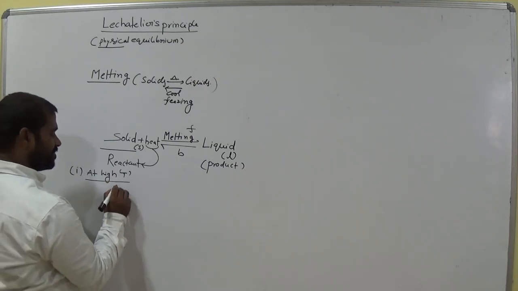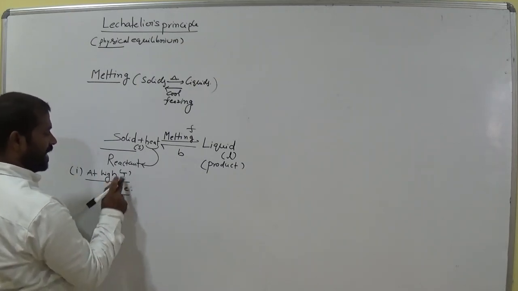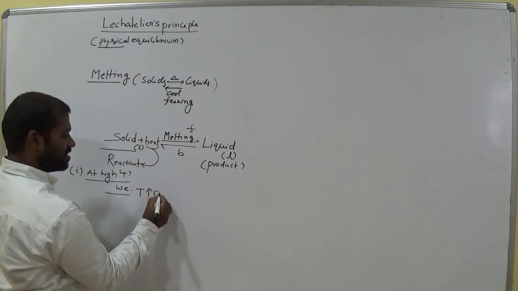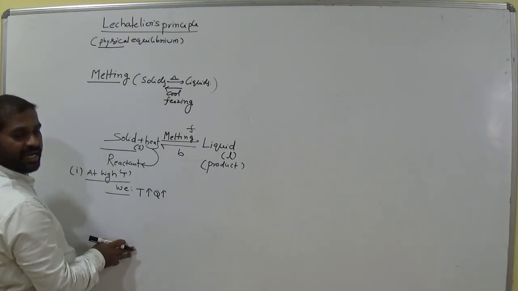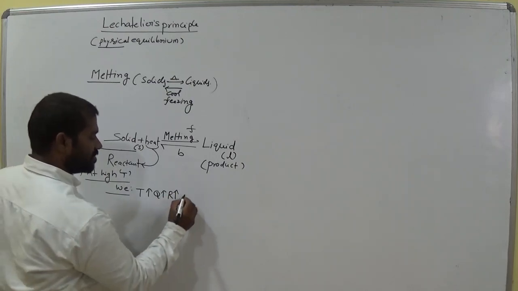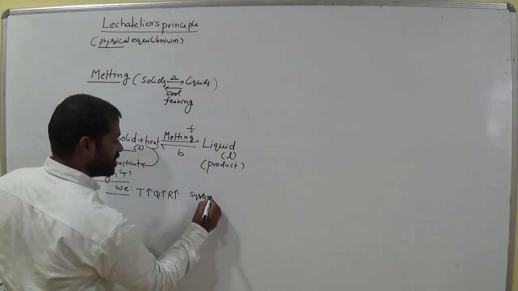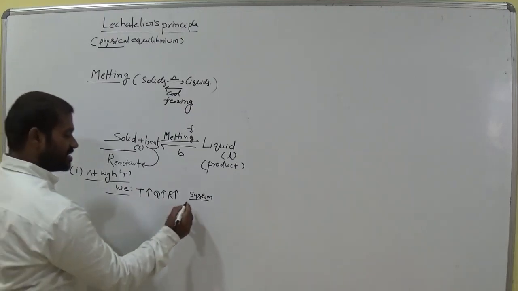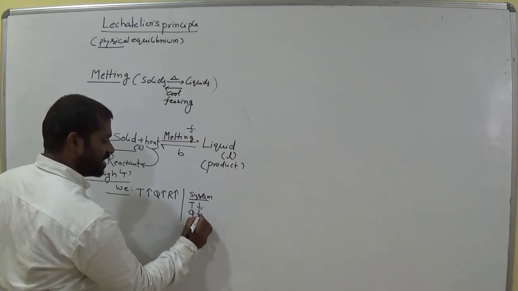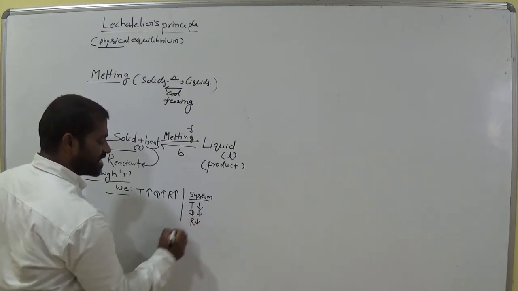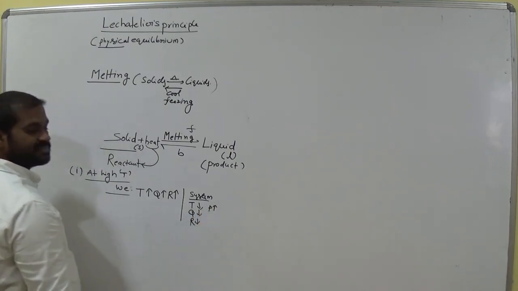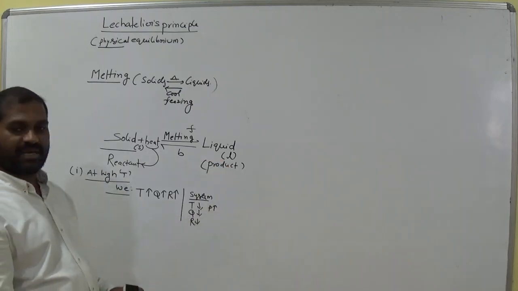So that means this is V. Temperature is high, am I right? When temperature is high means heat energy is also high or not? High. That means reactant concentration is also high. Now, what about system here? System tries to decrease the temperature and automatically Q also decreases, and it tries to decrease the reactant concentration. Decrease the reactant concentration means increase the product concentration. Now system tries to increase the product concentration, am I right?